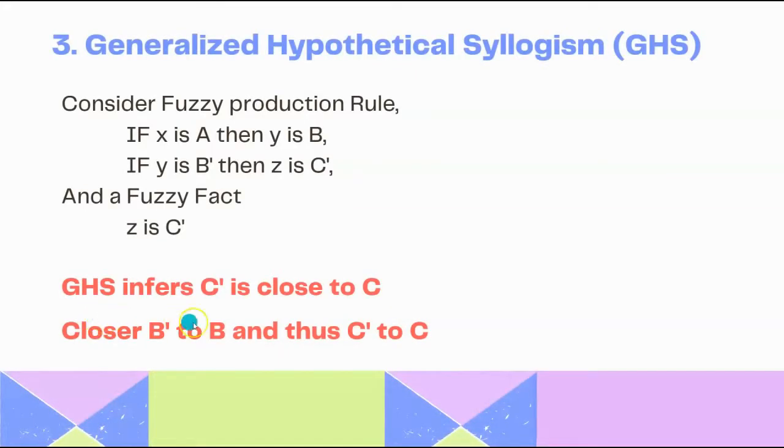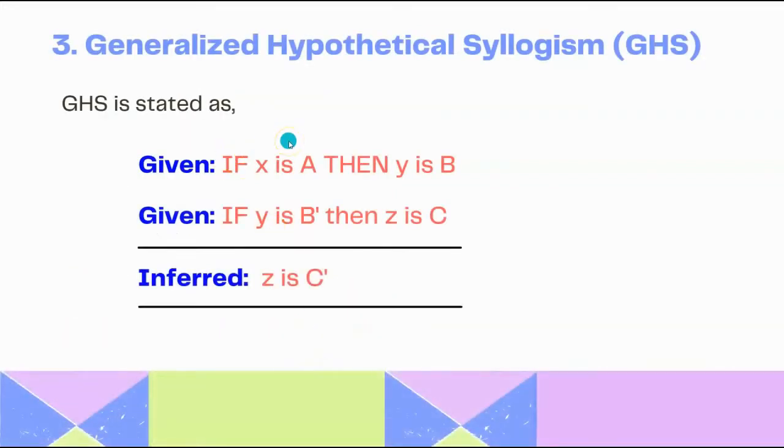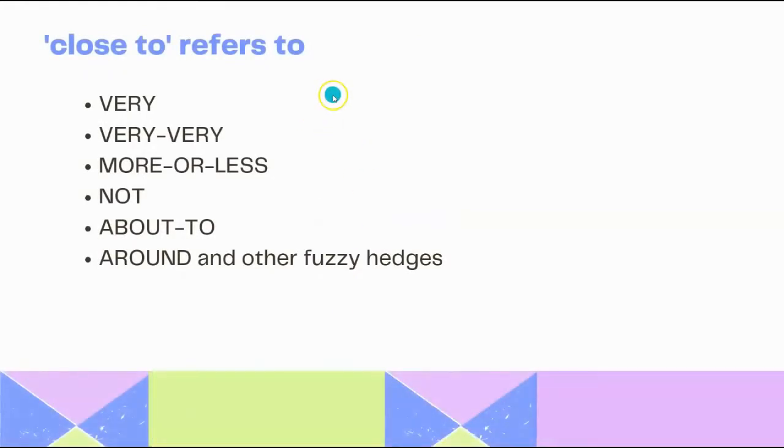And GHS infers that C dash is close to C, because the closer B dash is to B, the closer C dash is to C. And here GHS is stated as: if X is A, then Y is B, and if Y is B dash, then Z is C, and what we have inferred is Z is C dash. The term close to normally refers to fuzzy hedges such as very, more or less, not, about, around, and so on.